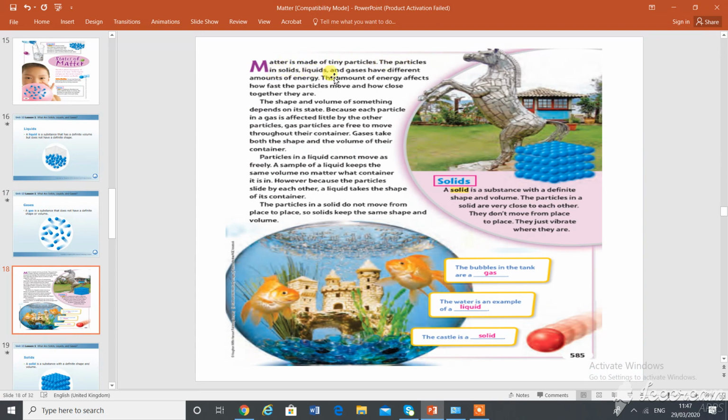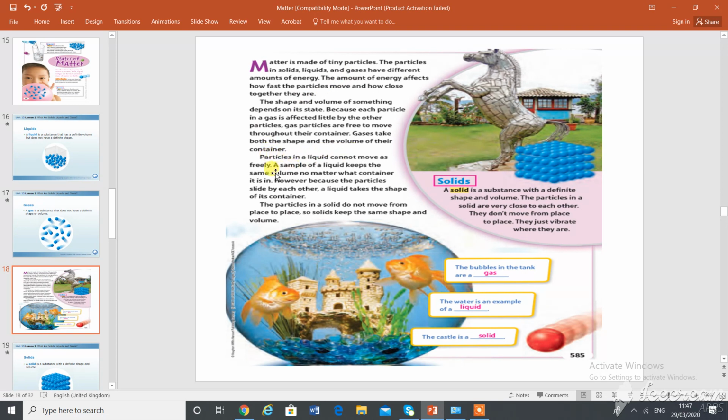The particles in solid, liquid, and gas have different amounts of energy. The amount of energy affects how fast the particles move and how close together they are. Girls, when we talk about energy here, the movement of particles, which energy is involved? Everyone knows that I'm talking about kinetic energy. So if I ask you, when the liquid is boiling and the particles are moving faster, which energy, kinetic energy, makes the particles move faster because of heat?